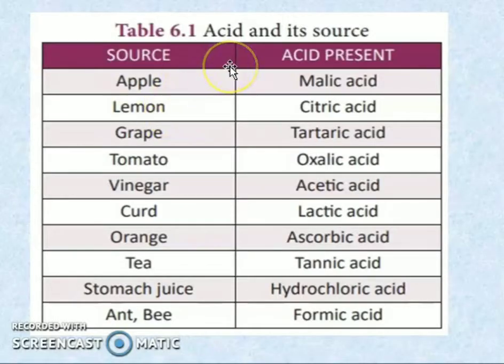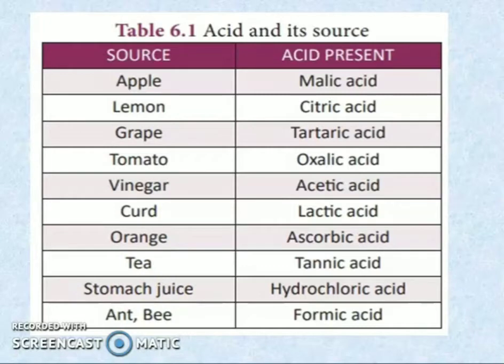Next, acids and their sources. These are other substances in which acids are present. Apple contains malic acid. Lemon, we have already studied, citric acid. Grapes have tartaric acid. Tomato has oxalic acid. Vinegar, acetic acid. Curd, lactic acid. Orange, ascorbic acid. Tea, tannic acid. Stomach juice, hydrochloric acid, and formic acid. So these are the sources in which these types of acids are present.